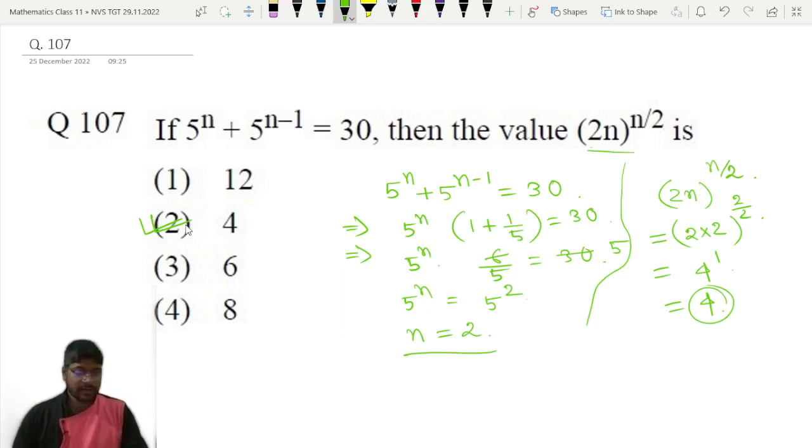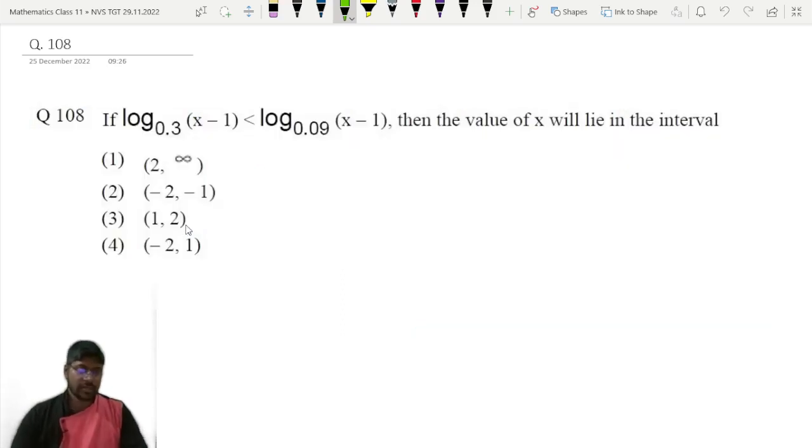Question number 108. So let's move to the next question. It is on the screen that some inequality is given: log of x minus 1 to the base 0.3 is less than log of x minus 1 to the base 0.09. Then the value of x will lie in which interval? Okay, wait for 1 minute.